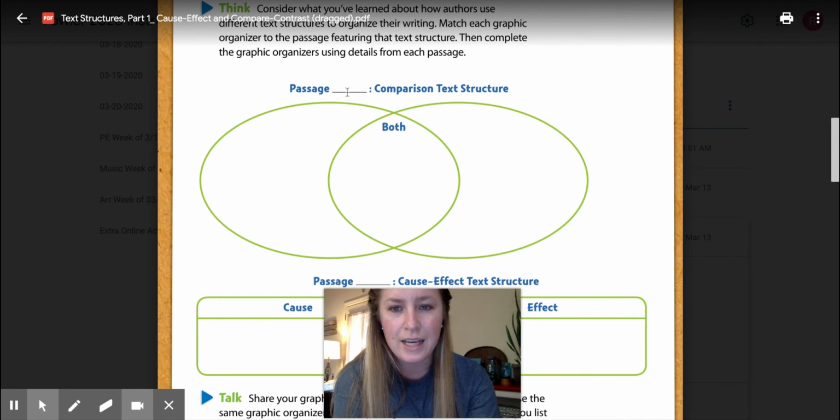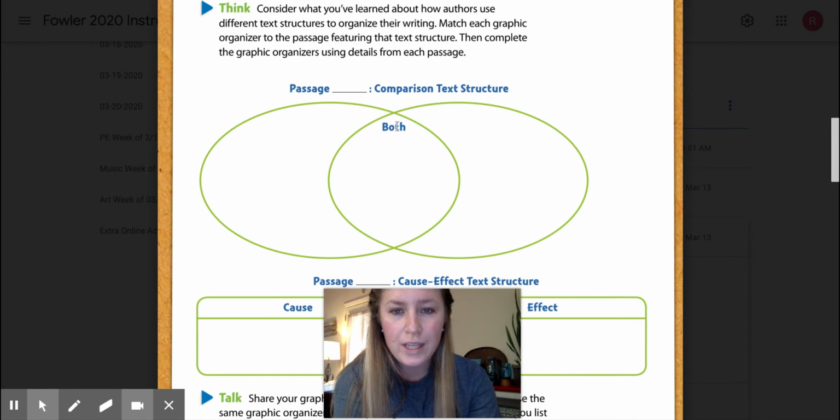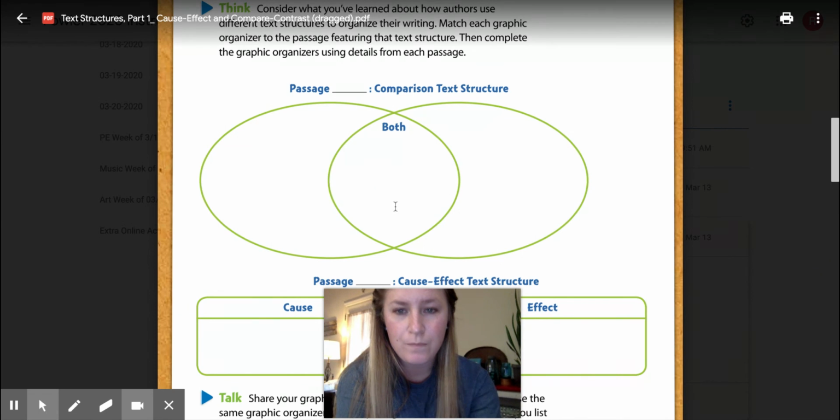So let's say that you put a number 2 here. Then you're going to take the information from passage 2 and fill it in. What is being compared and contrasted in passage 2? Put the similarities here in the middle and the differences between those two things on each side.